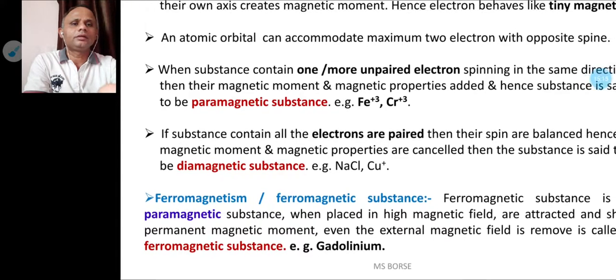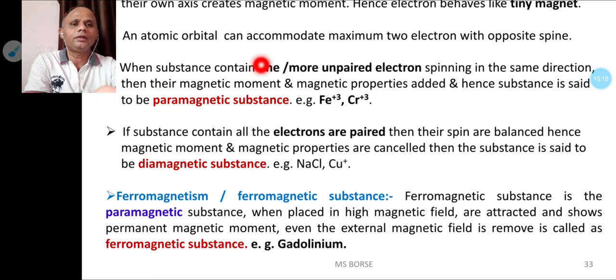When the substance contains one or more unpaired electrons spinning in the same direction, then their magnetic moments and magnetic properties are added. That means the magnetic moment of both the electrons is added, and hence the substance is called a paramagnetic substance. For example, Fe plus 3, Cr minus 3. That means atoms or molecules having one or more unpaired electrons. This type of material is called a paramagnetic material or substance.